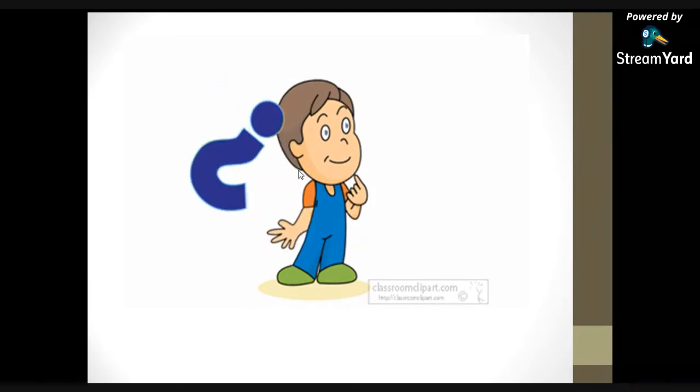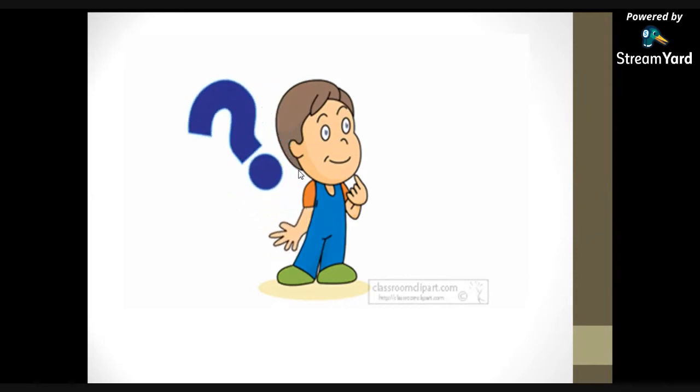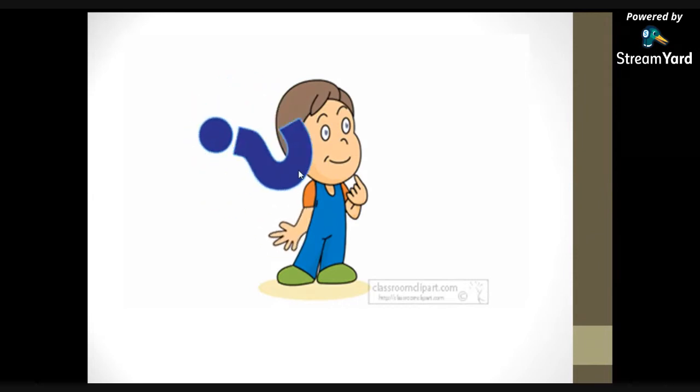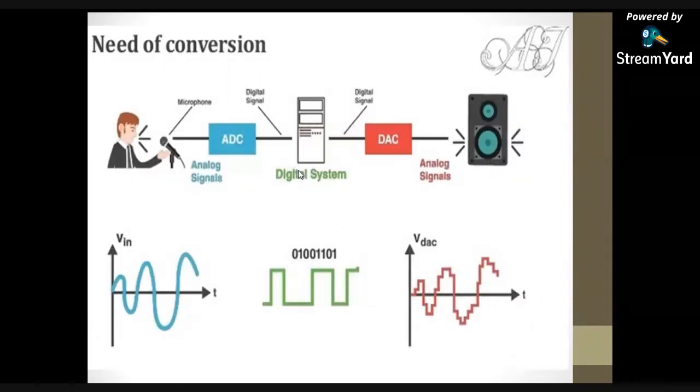And at the receiver side, again we need the analog form. That's why at the receiver side we are converting the digital signal into the analog signal. So regarding the need of conversion, with the help of this example I want to tell you why we need to convert the analog signal into digital signals.